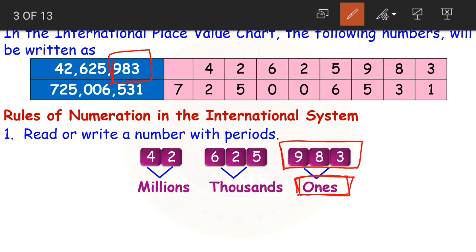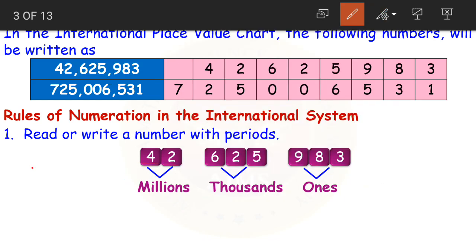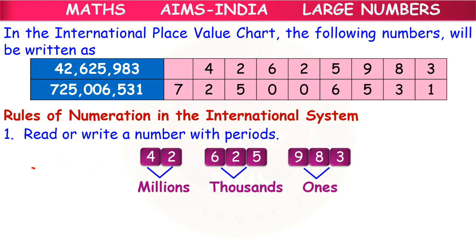The next comma is after 6. So this 6, 2 and 5 belongs to a single period. What is that period? After ones we have the thousands period. Next we have 4 and 2. Now 4 and 2 belong to which period? After ones, thousands we have the millions period. Right, children? Now read or write a number with periods.